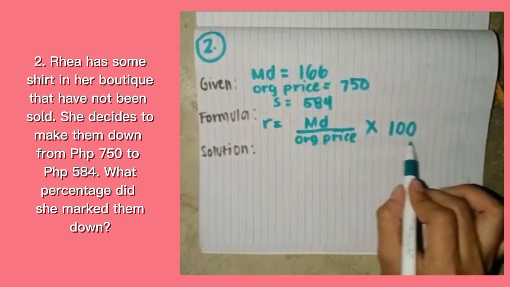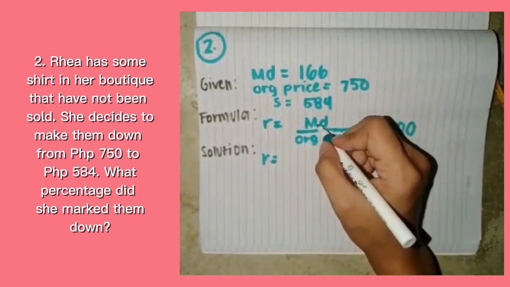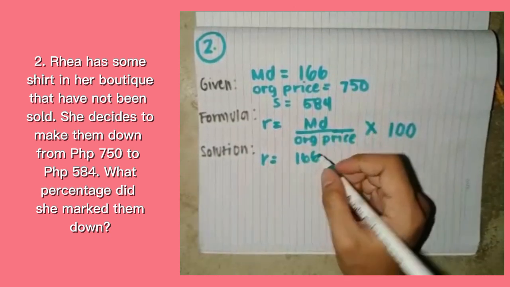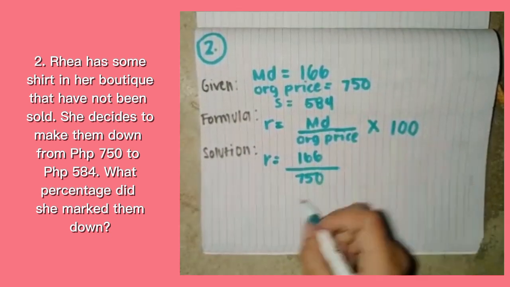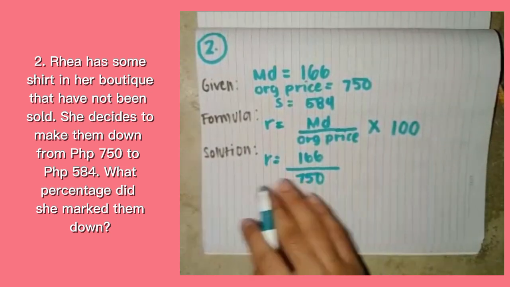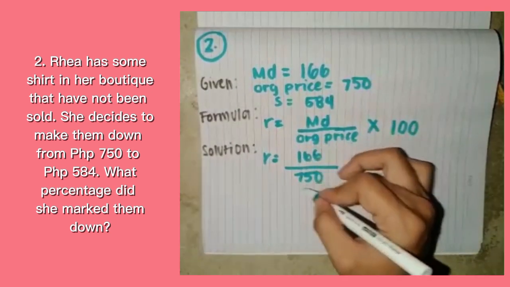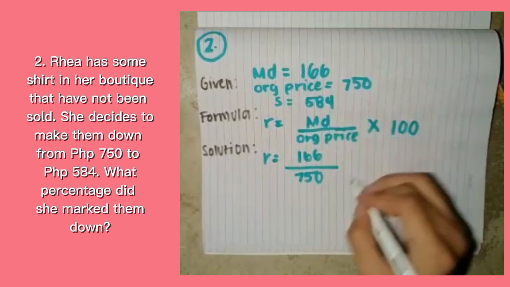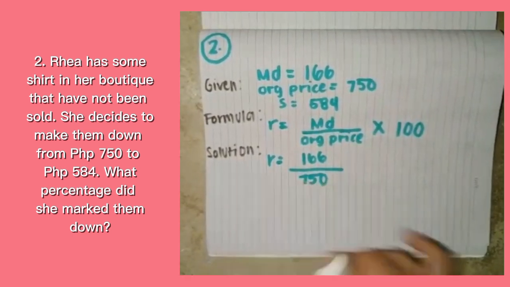So now we have a formula. Let's go for the solution. So markdown is 166. So we have to write it, and divided by the original price, which is 750. So as always, guys, you can calculate this on your own to find the answer. So we are going to find it first before we multiply by 100 to make it easy. So we need a calculator to find this.